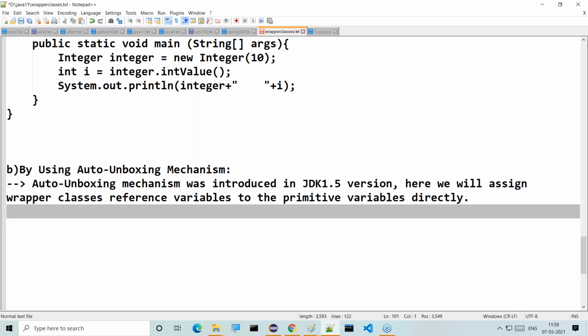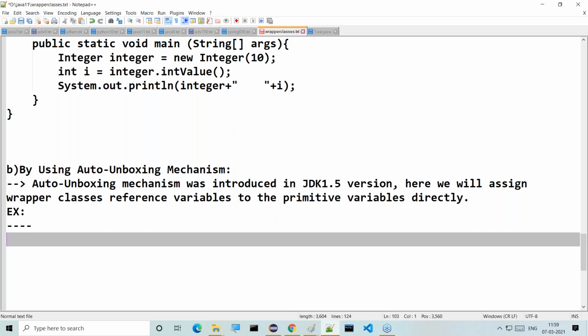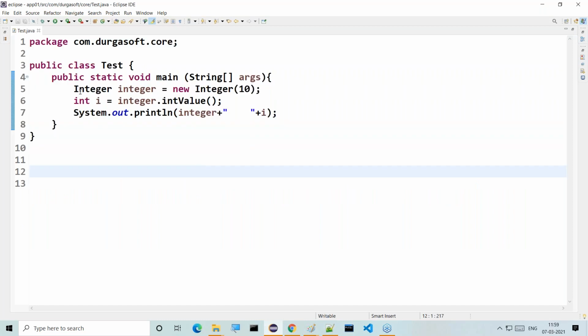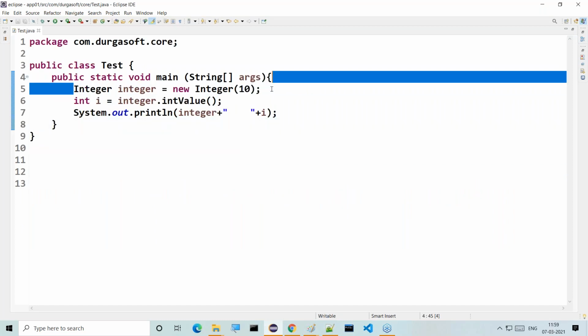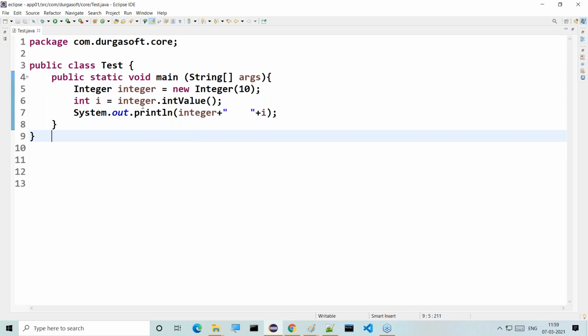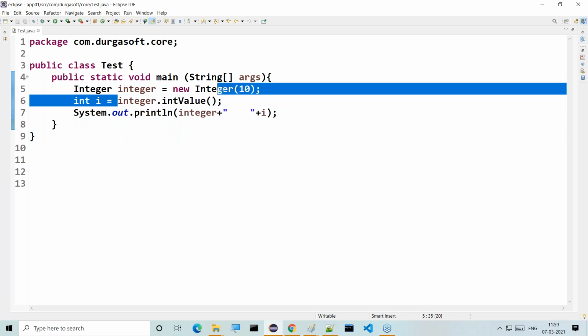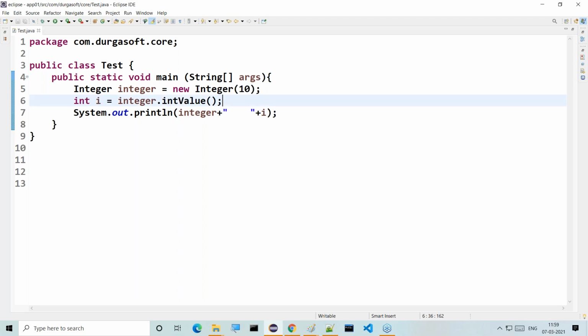Directly we are able to do this. So this is about auto unboxing. Now let's understand how we are able to perform this. I'll take Integer i is equal to new Integer of 10, and int i is equal to integer. Just leave this one, not required.